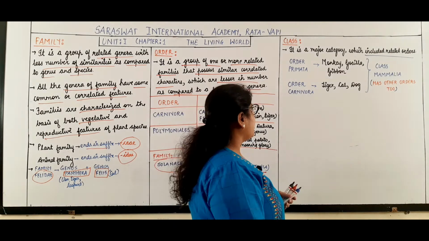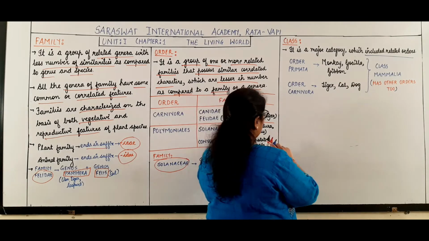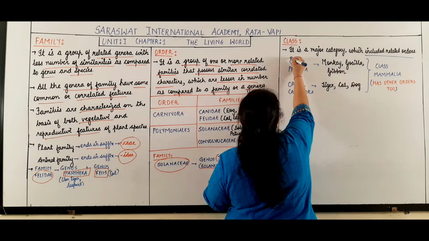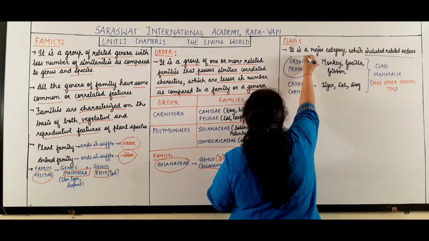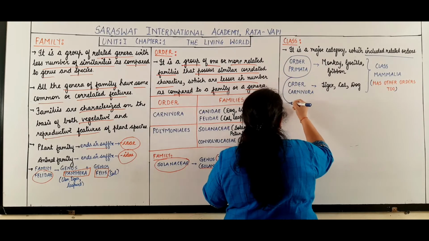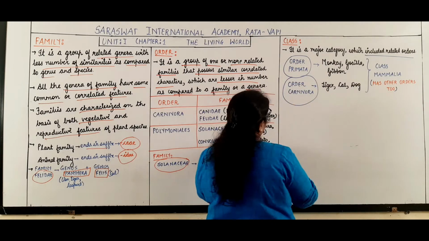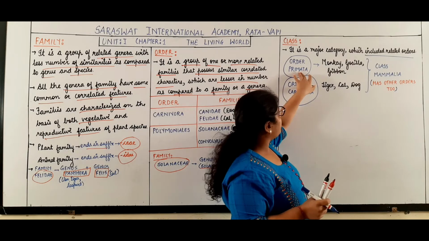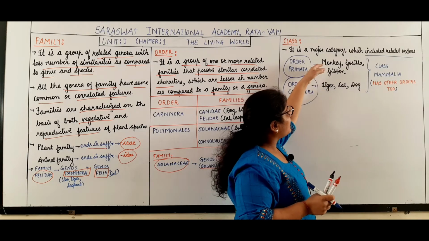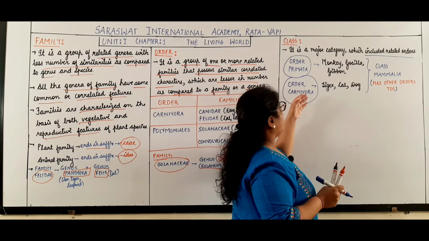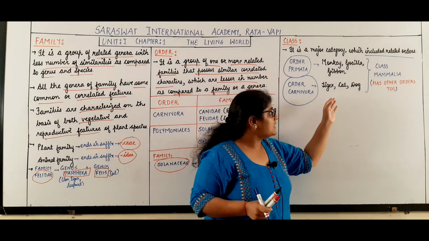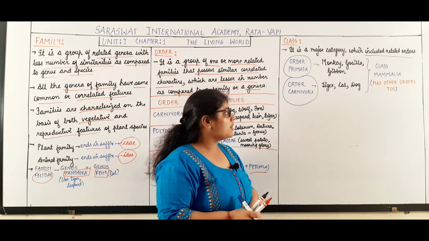We will take one example. Say for example, there are two orders. One order is Primata and another order is Carnivora. Now the order Primata consists of monkey, gorilla and gibbon, and the order Carnivora consists of tiger, cat and dog.